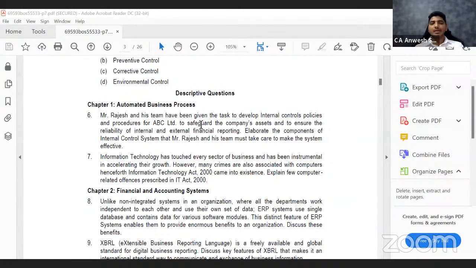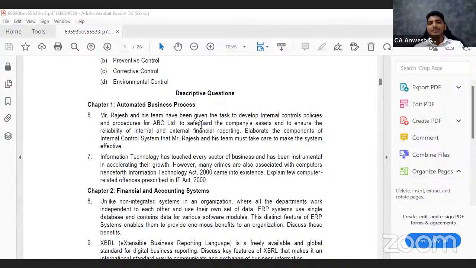The question number 6 says, Mr. Rajesh, I believe that you can see the screen properly. If it is very small, you can tell me and I can increase the screen size. Now, Mr. Rajesh and his team have been given the task to develop internal control policies and procedures for ABC Limited to safeguard the company's assets and to ensure the reliability of internal and external financial reporting.